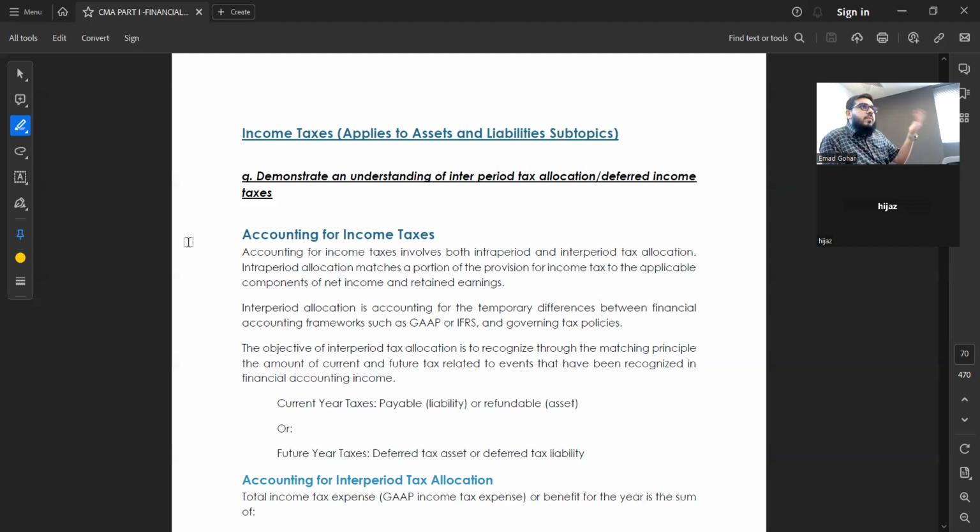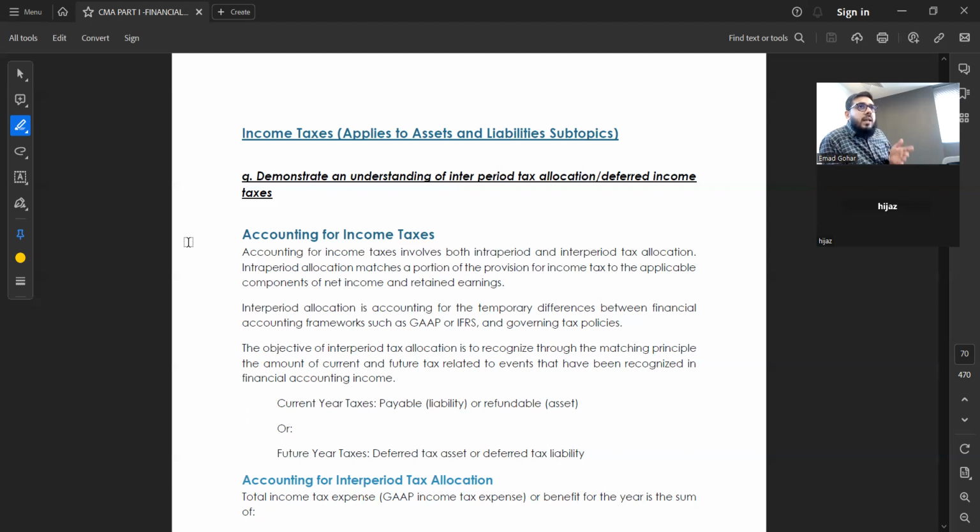Because sometimes we have deferred income. Okay, you receive some money, but it's deferred income, like next year, because you have not yet earned it. Tax people say no, we will charge you tax now. You have to pay now. You see the difference? Clear?